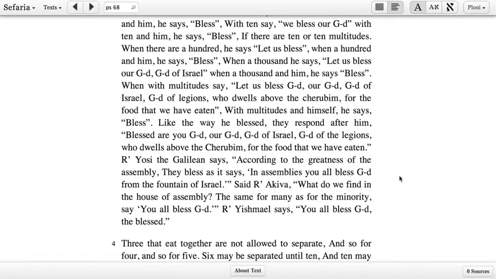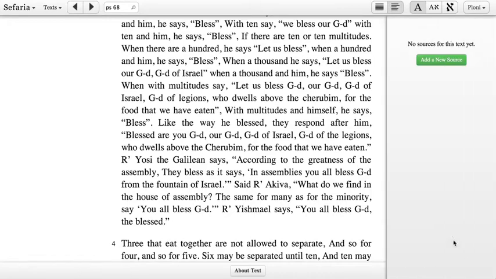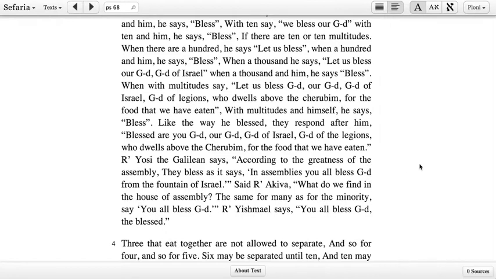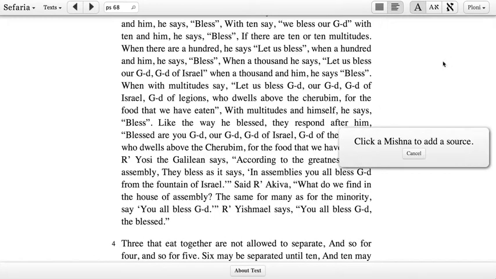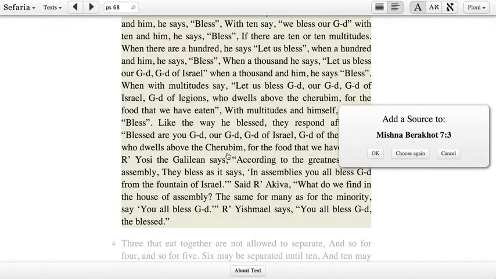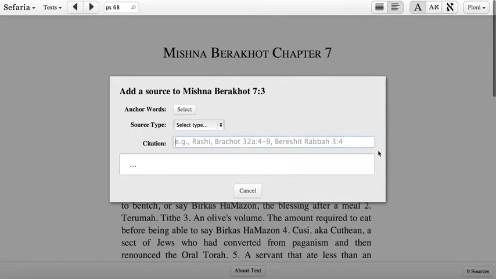I can add that connection by first clicking on the Sources button to bring up the Sources panel. Alternatively, I can just move my mouse to the right-hand side of the screen to open that panel and click Add a New Source. From here, it'll ask which Mishnah I'd like to add it to. So it's this one, Mishnah 3. I confirm. And now I'm at this panel where I can start to actually add a new source to Sefaria.